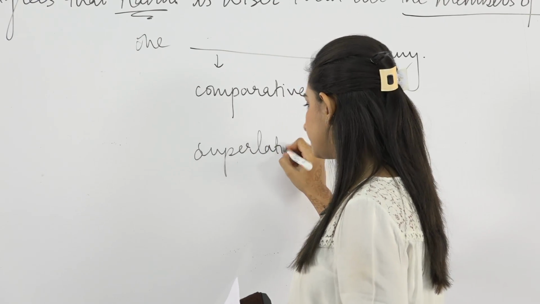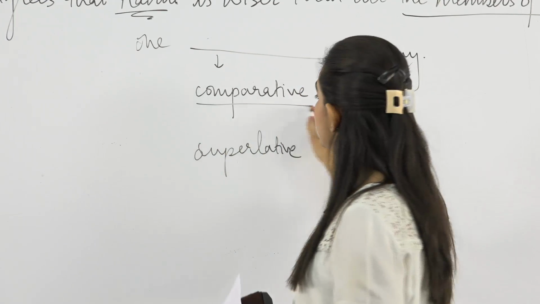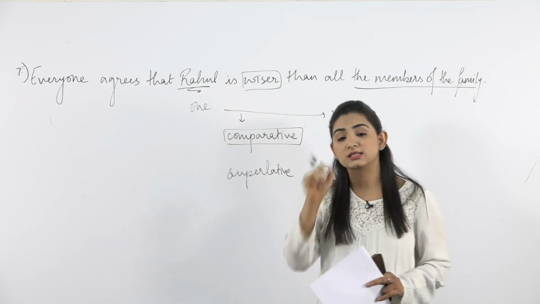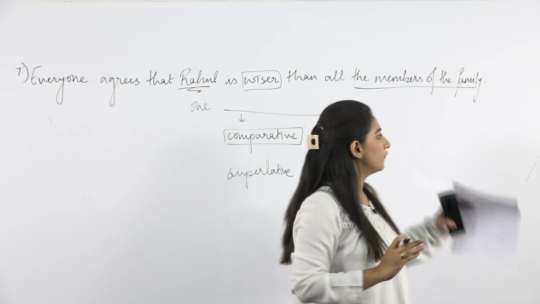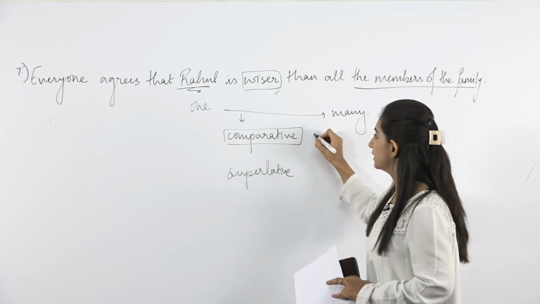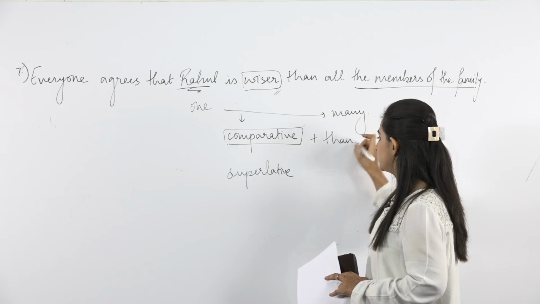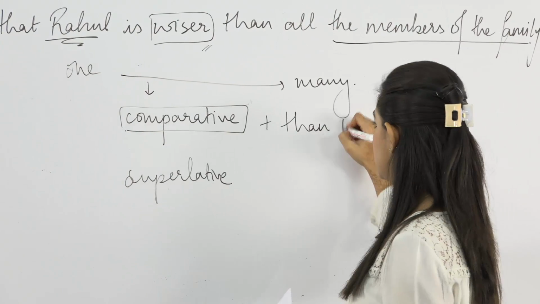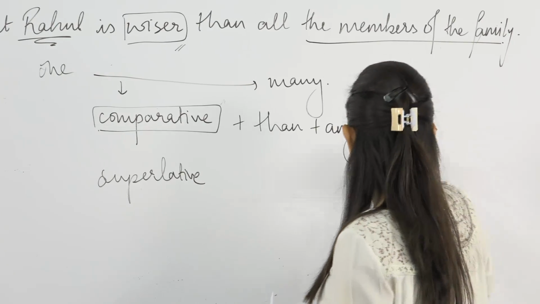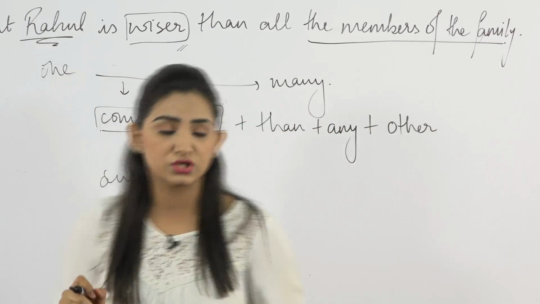Both are used. But when we are using comparative degree, as we have done here, Rahul is compared to the other members of his family. In this condition, it is very much obvious that we'll use than plus the word any plus other. All this will be used in a sentence.